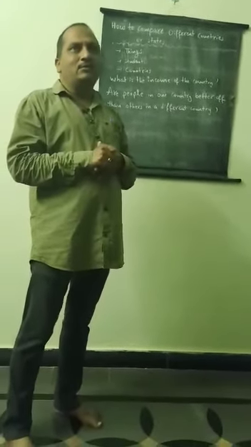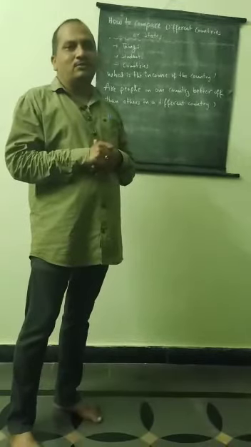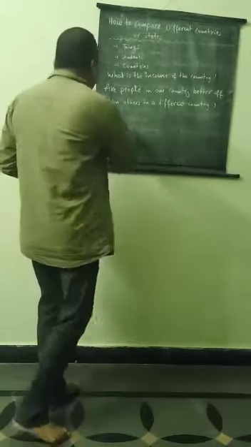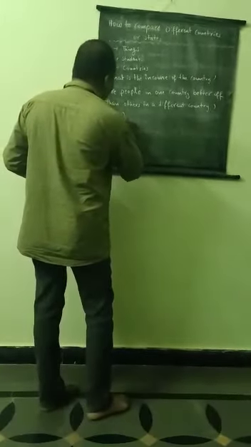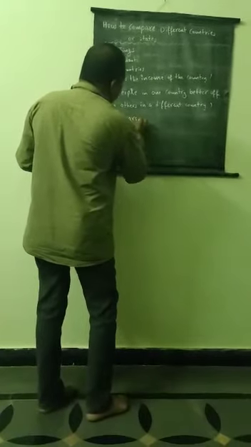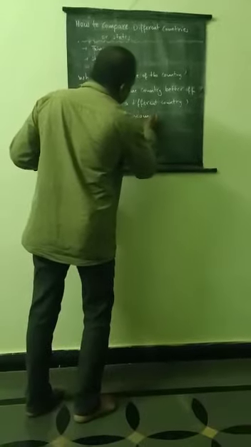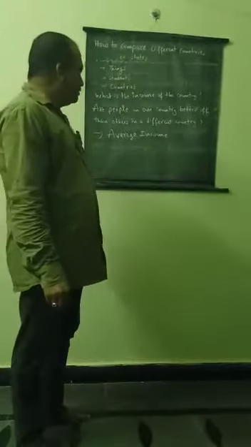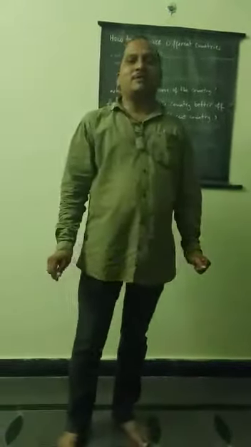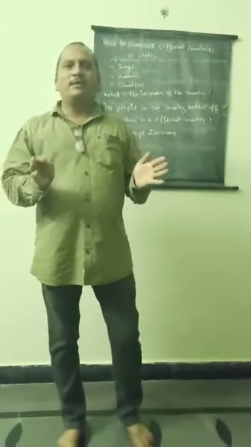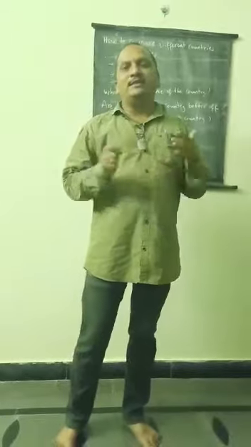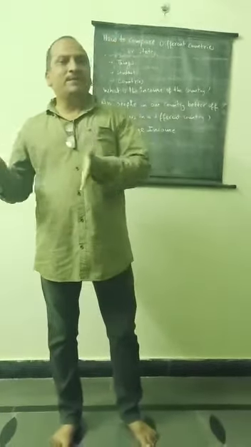To compare these, we should take the average income of the country. How can we calculate the average income of the country? The total income of the nation divided by the total population is called the average income of the country.